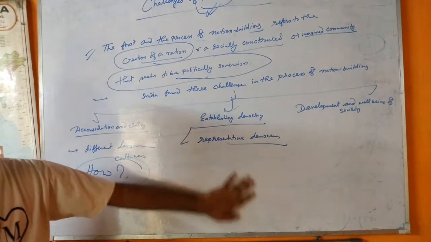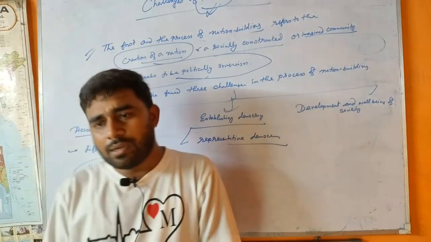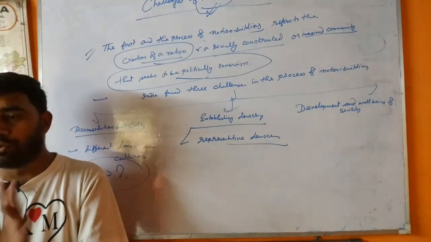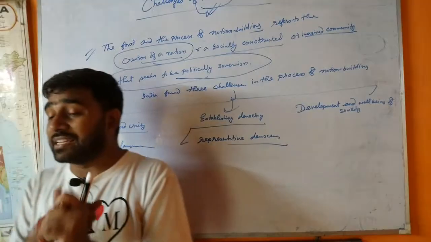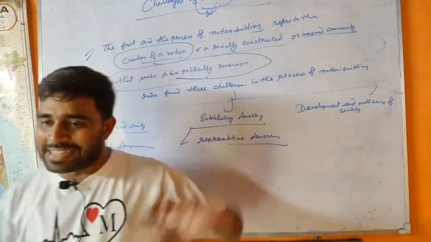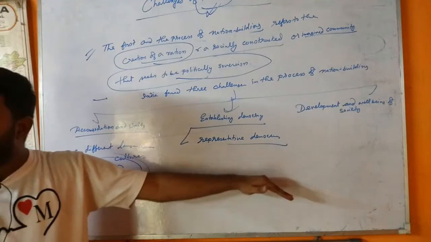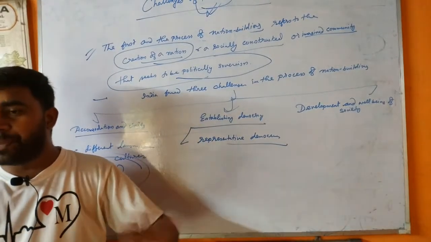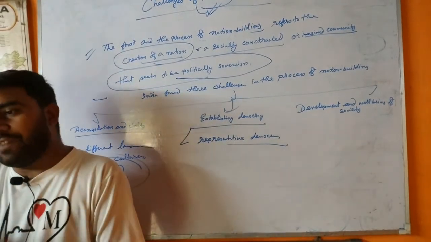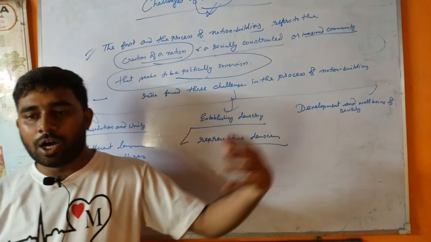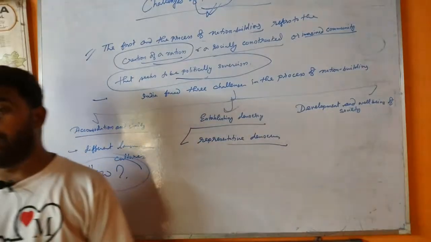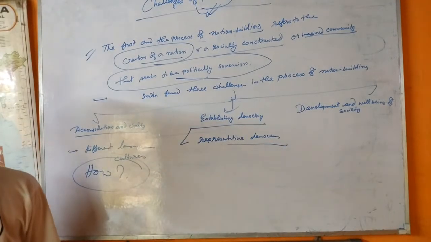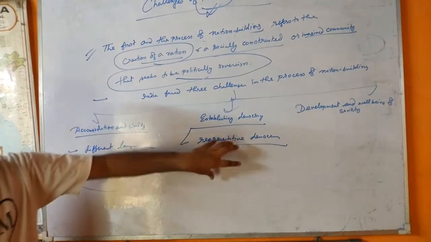There are a lot of kinds of democracy, but at present you can know two kinds: direct democracy and indirect democracy. In direct democracy, people can directly choose their leader, their prime minister. But in indirect democracy, people choose their representatives, and through representatives, the party that gets the majority of votes chooses its leader.